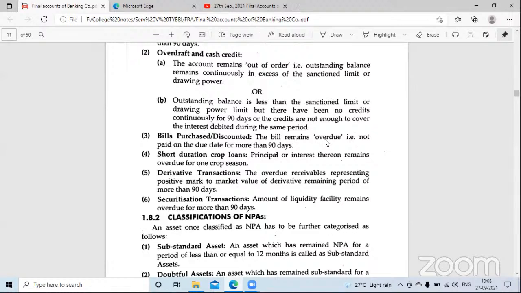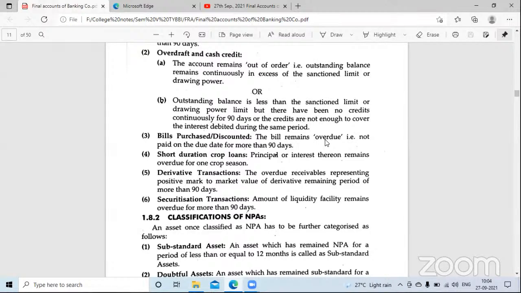So the bank waited for 90 days, but when Nirav Modi did not pay for 90 days, the bank started converting that particular asset into a non-performing asset. But yes, they kept trying, calling the customer and warning them that they need to pay their money on time. है ना? ऐसे सीधा तो नहीं कन्वर्ट कर दिया था नॉन परफॉर्मिंग एसेट्स में डायरेक्टली.